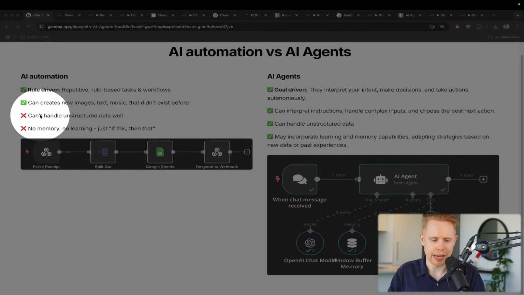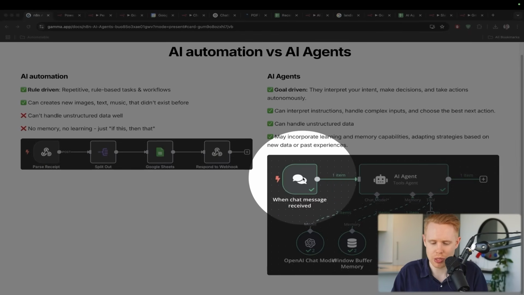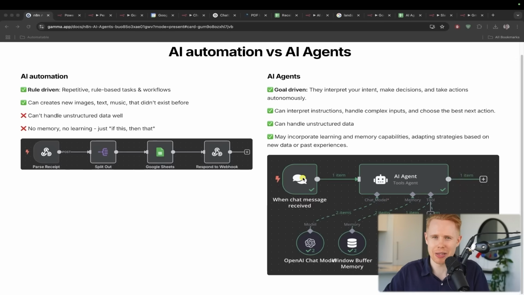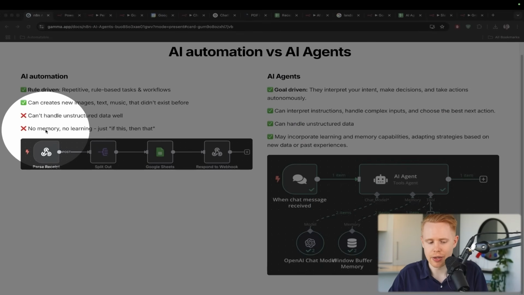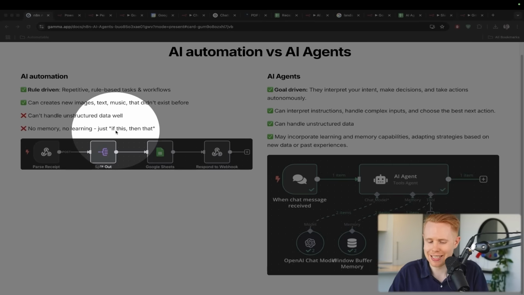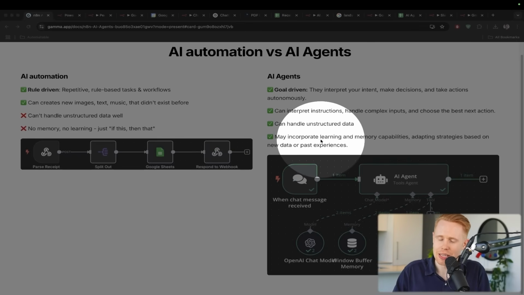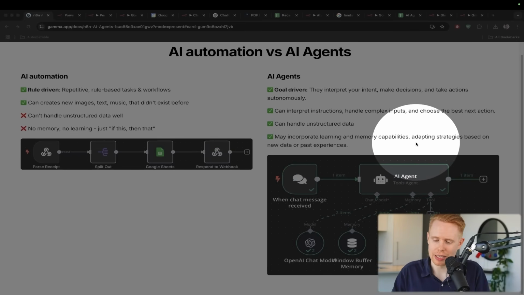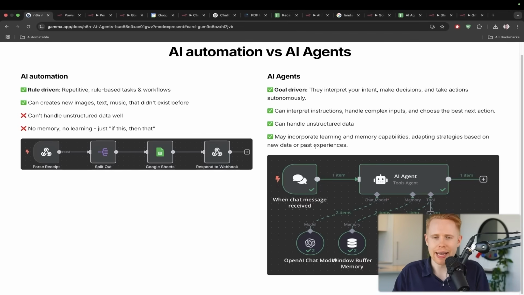And then over here with AI automation, it can't handle unstructured data well. Just sending off a message with a bunch of stuff in there, it's going to be like, whoa, we need actual data. We need to have it all defined for you. Whereas this can handle unstructured data very, very well. And the last thing is with AI automation, there's no memory and there's no learning. It's more like if this, then that, and that's kind of it, right? It's very rule-based. Whereas with AI agents, you can incorporate learning and memory capabilities into it, and it does adapt strategies based on new and past experiences in many cases. And so that is the biggest difference.